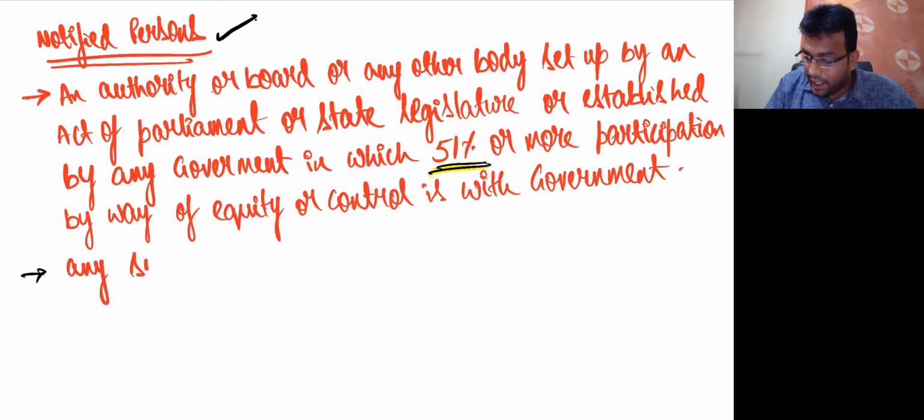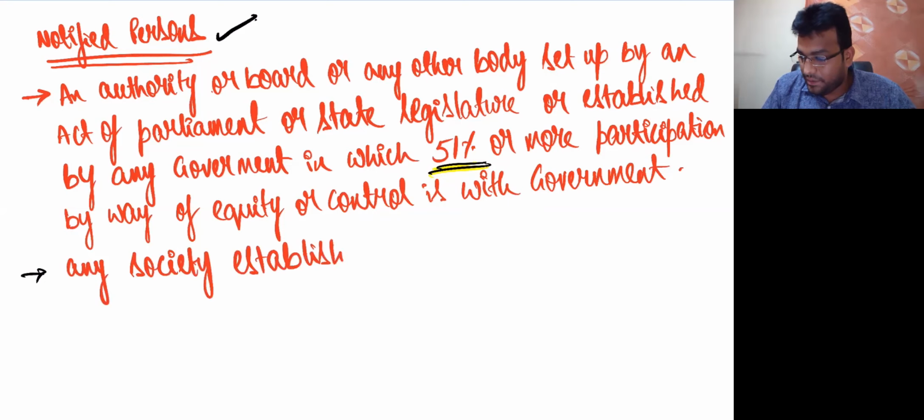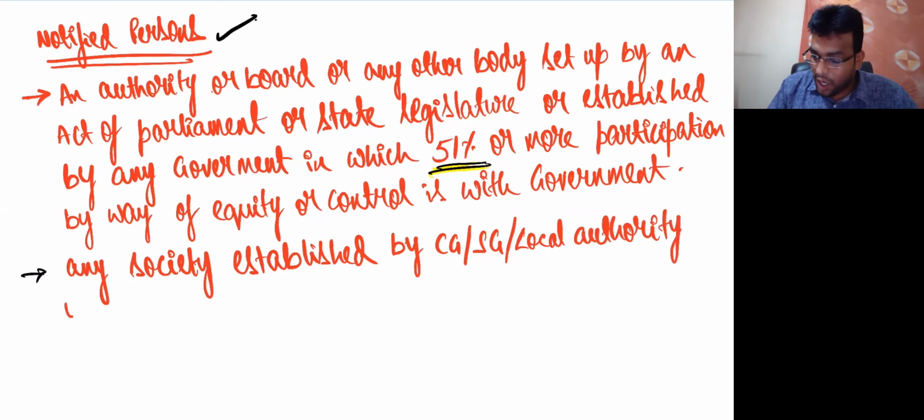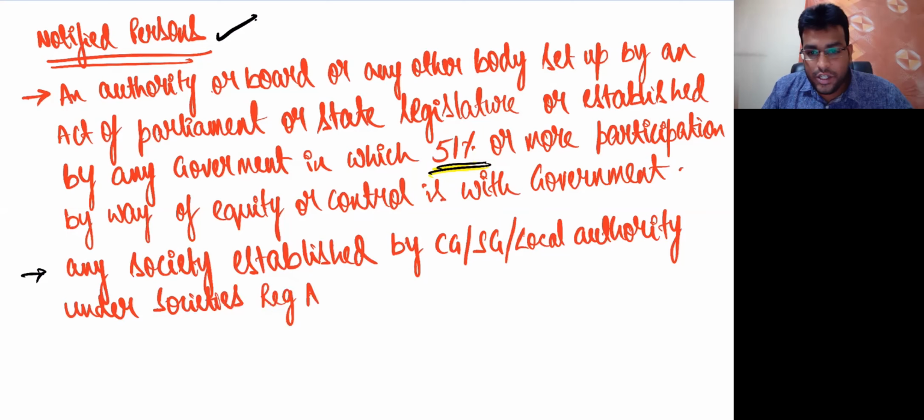Any society established, what, my dear friends? Society established by central government or state government or local authority under Societies Registration Act 1860.